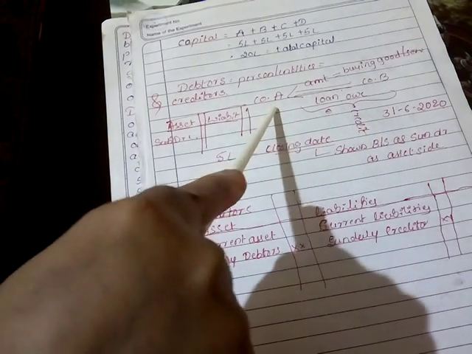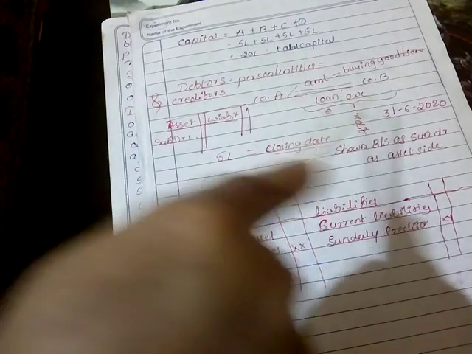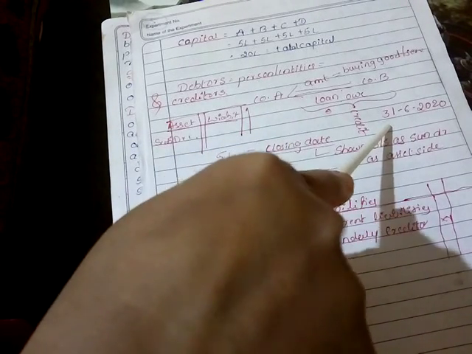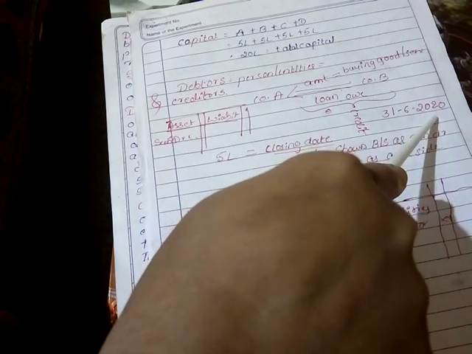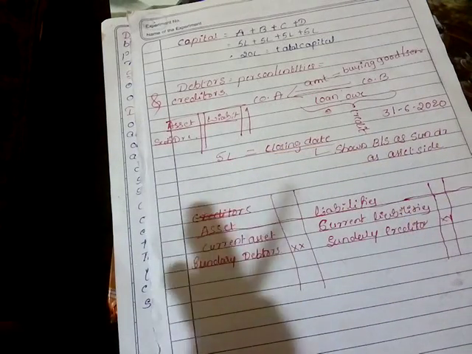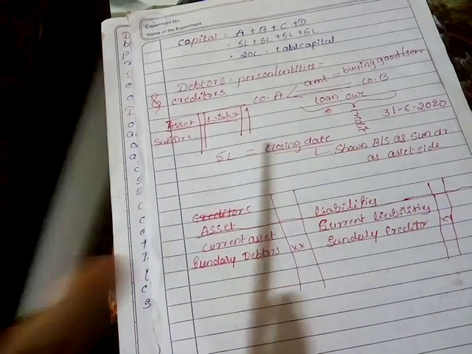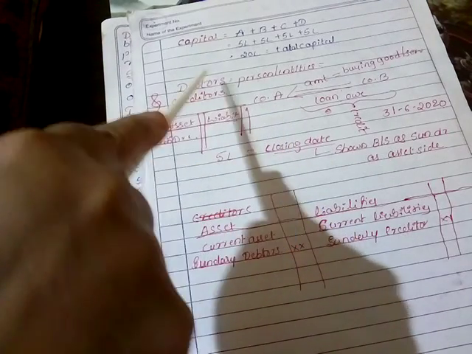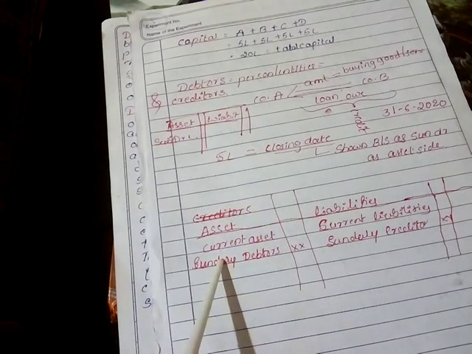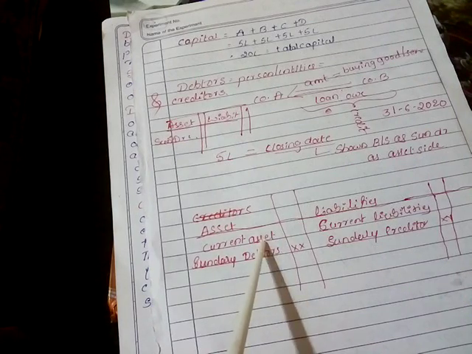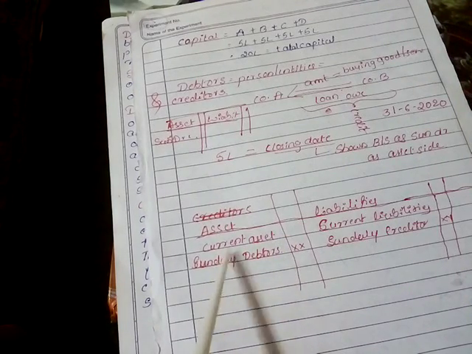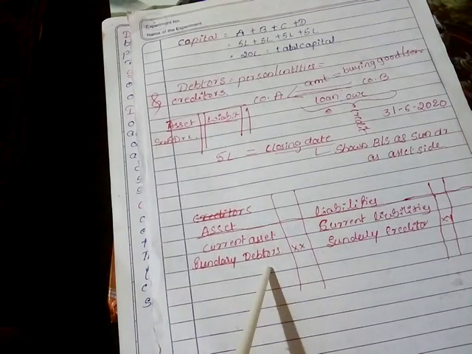If company A does not pay the amount till the end of the period, for example 31st June 2020, till the end of the agreement, that is considered as sundry debtors. That comes under the head of current assets, on the asset side, under the head sundry debtors.